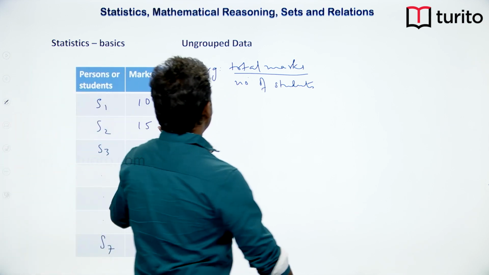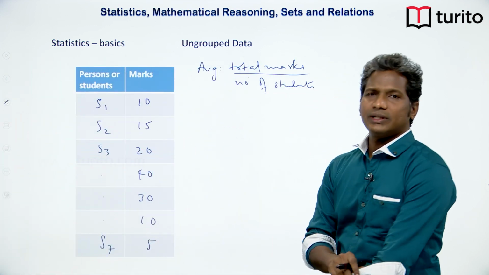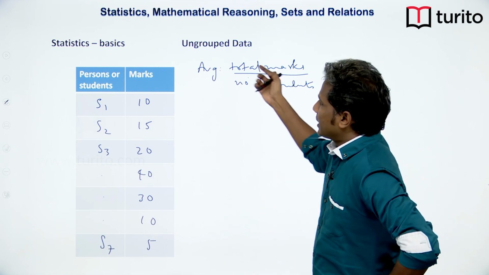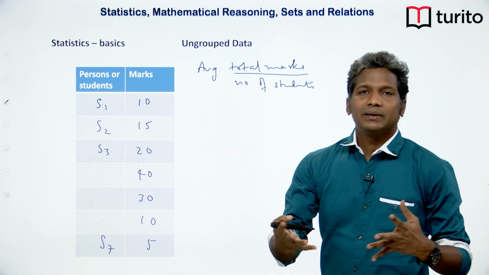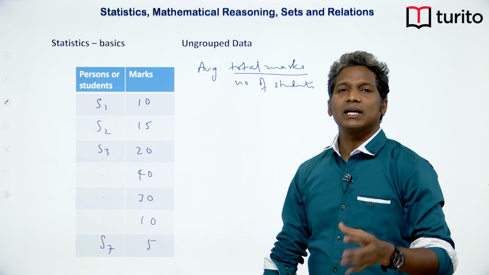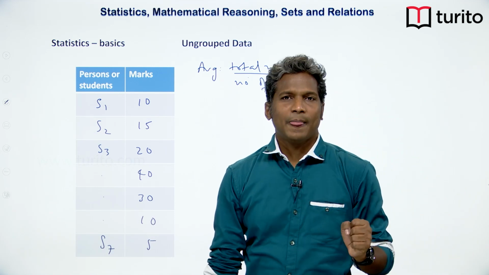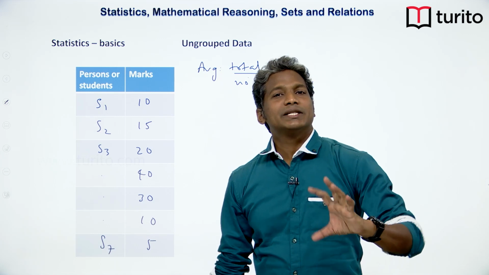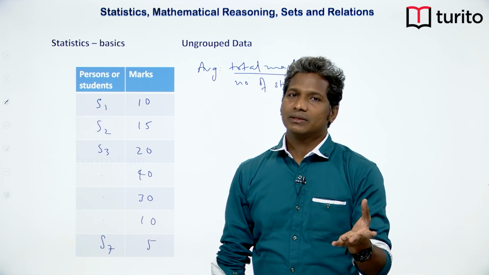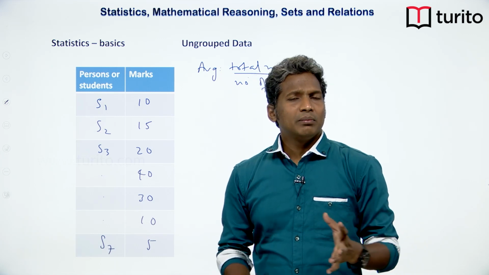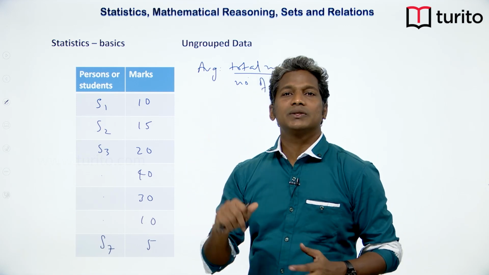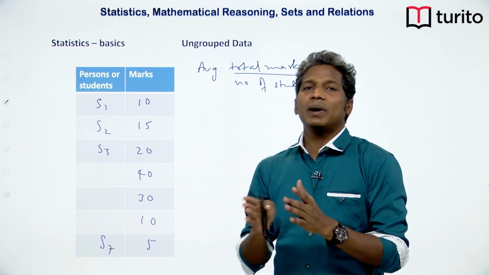Now when we look at this average, we are getting the total marks by adding them, so we can also call it the arithmetic average. Arithmetic means addition. Also we can call it the mean, because mean means average, but this is the arithmetic mean because we are finding the average by adding.